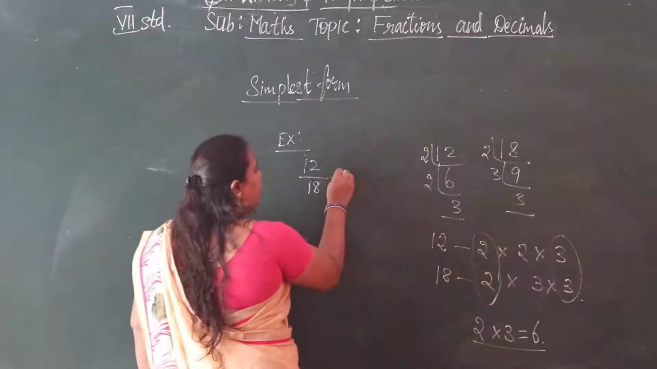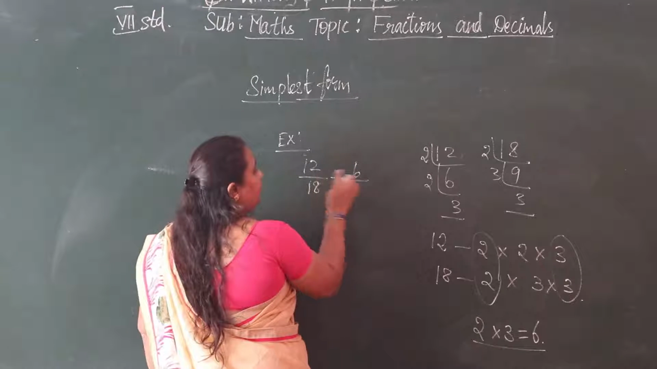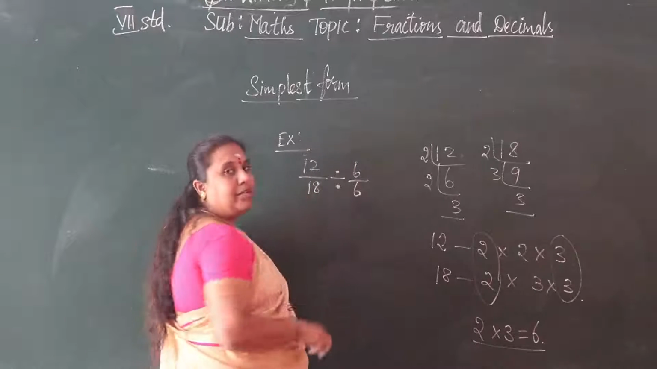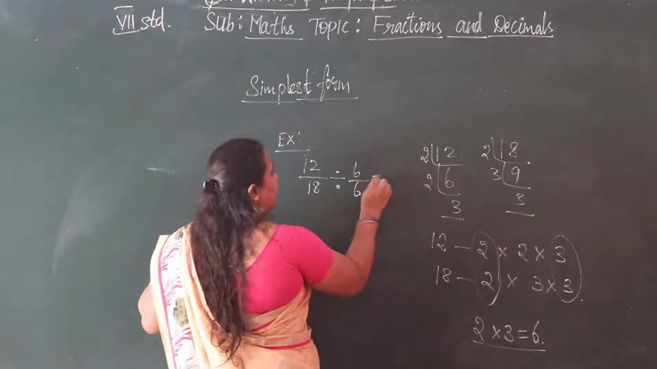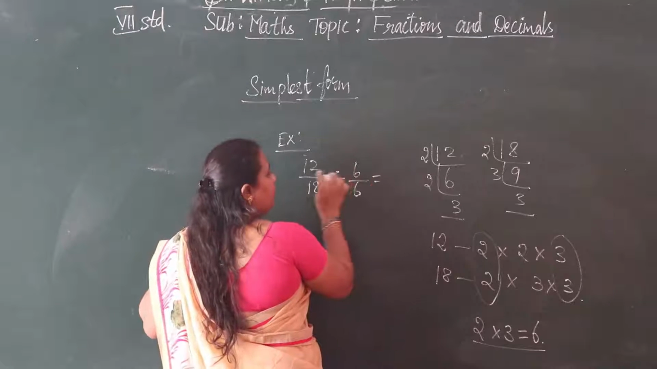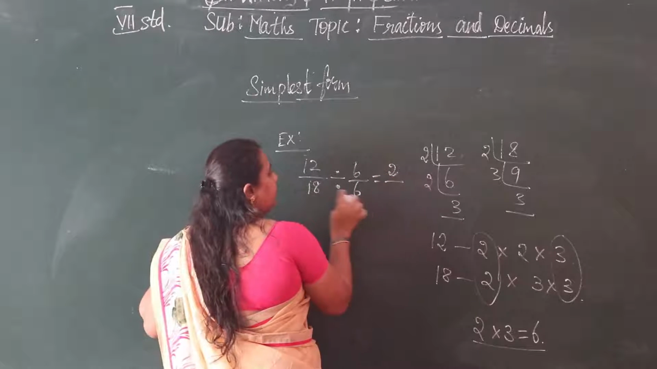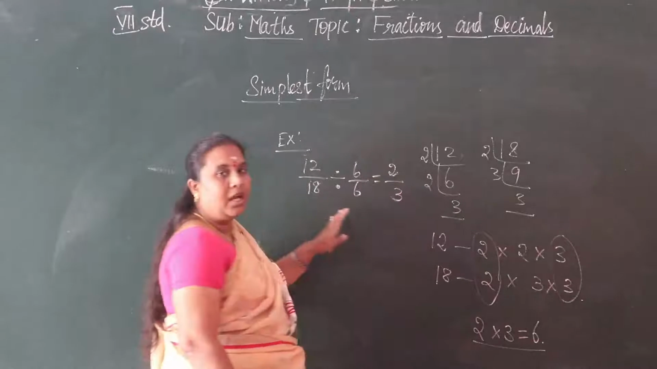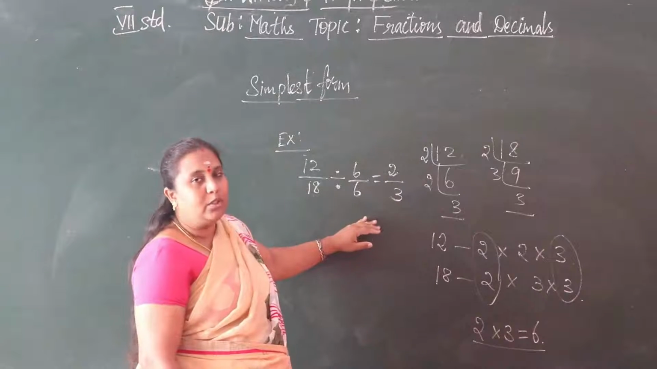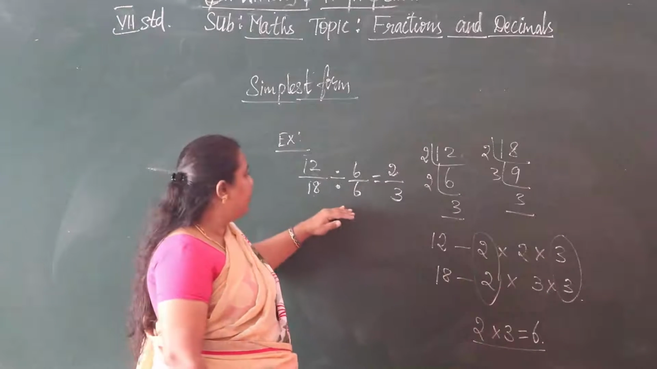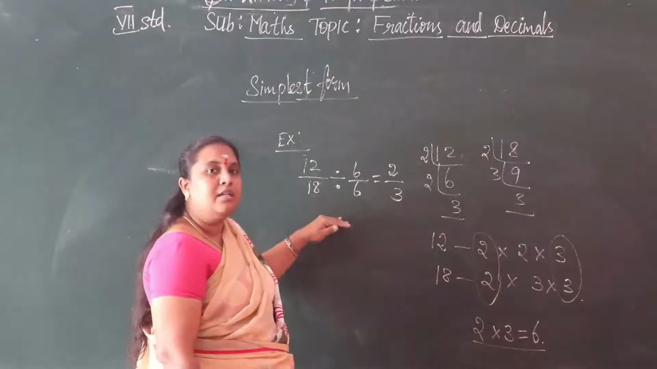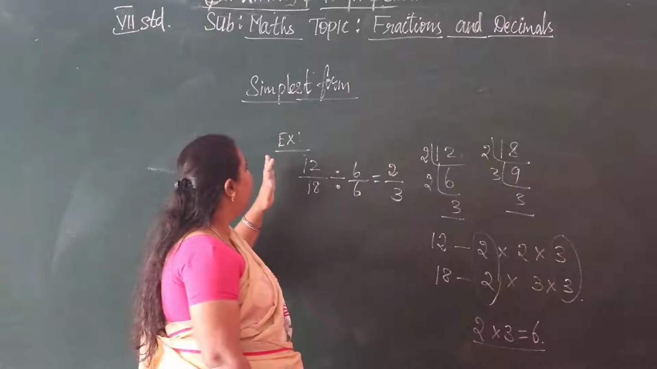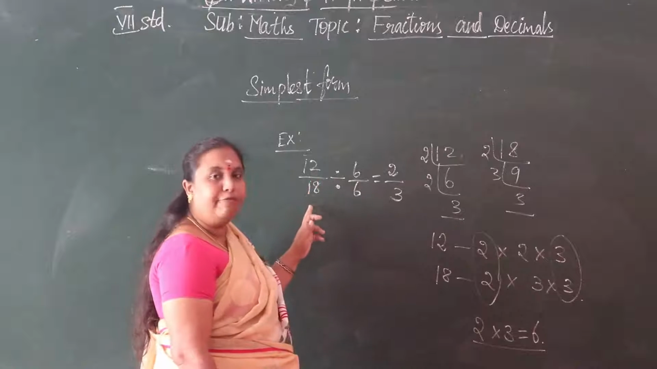So we want to divide 6 on numerator and 6 on denominator. So now we get 6 2s are 12 and 6 3s are 18. Okay, so we want to divide here. So by this method we want to find out the simplest form of the given fraction.